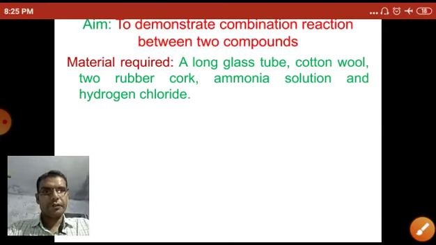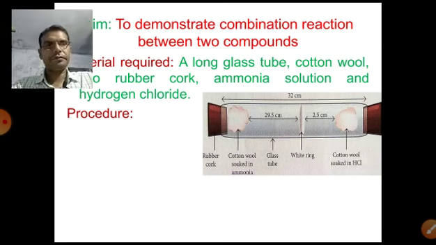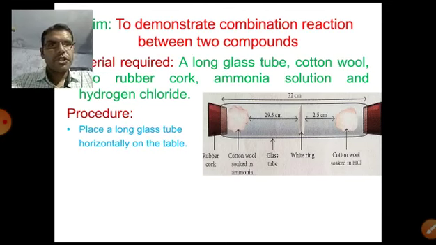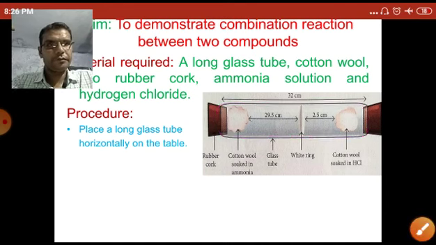Now the procedure. Let's see this diagram. Observe this diagram. First, place a long glass tube horizontally on the table. Now this is a long glass tube. In this diagram, it is a long glass tube placed horizontally on the table. So first, take a long glass tube and place it on the table.